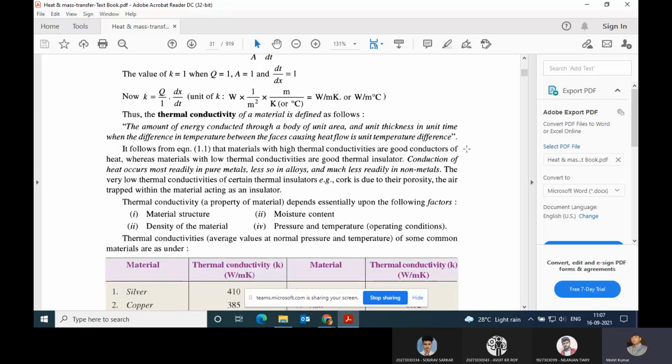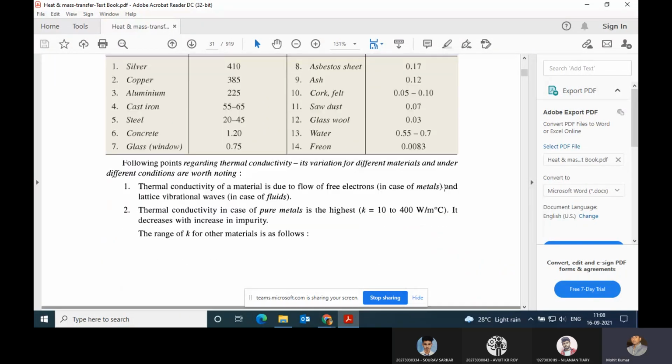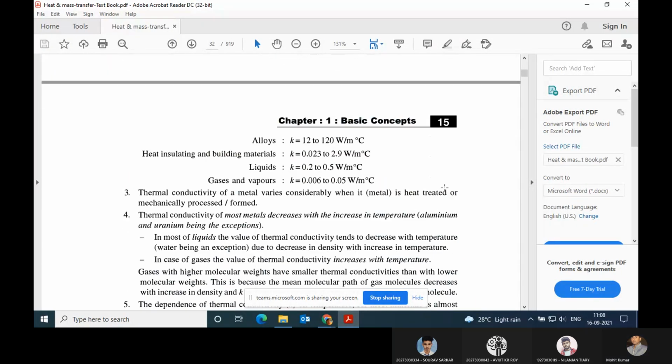Moving further. We saw yesterday also that we have different materials with different thermal conductivities available. This part is not required to remember because it will be provided in the question. You just need to go through what the different values are for different materials, and how the thermal conductivity varies with different materials. Just you need to know this. Moving further.